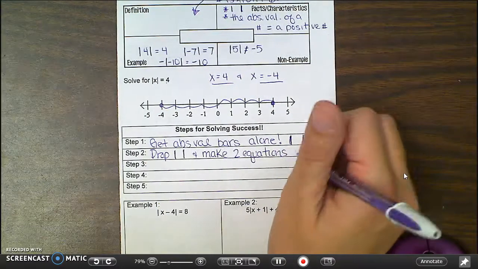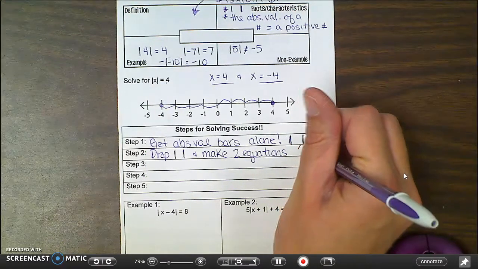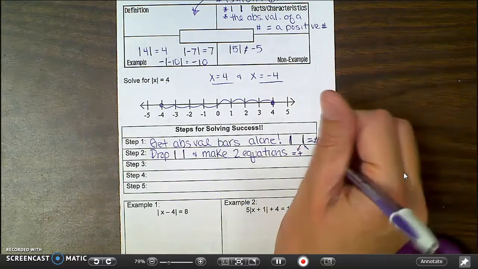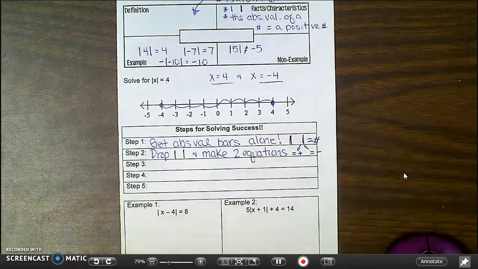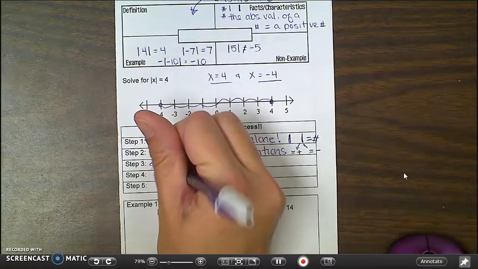My 2 equations should be whatever was in the absolute value bars, one of which is equal to a positive number, so whatever number was over here, the other is equal to the negative of that number. I know that seems a little bit weird right now, but when we do one, I think you'll see it's very easy. And then we just solve like normal.